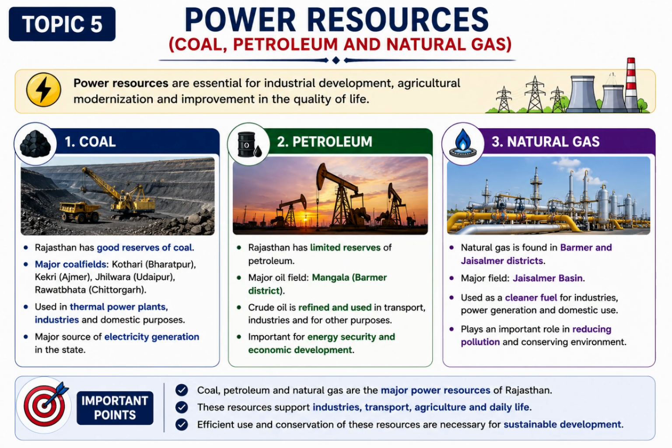Topic 5 Power resources. The major power resources of Rajasthan are coal, petroleum, and natural gas. Coal is mainly used for electricity generation. Petroleum is largely produced in Barmer, which is one of India's major oil-producing regions. Natural gas is found mainly in Barmer and Jaisalmer and is used in industries, power plants, and households. These energy resources support industrial growth and economic development.